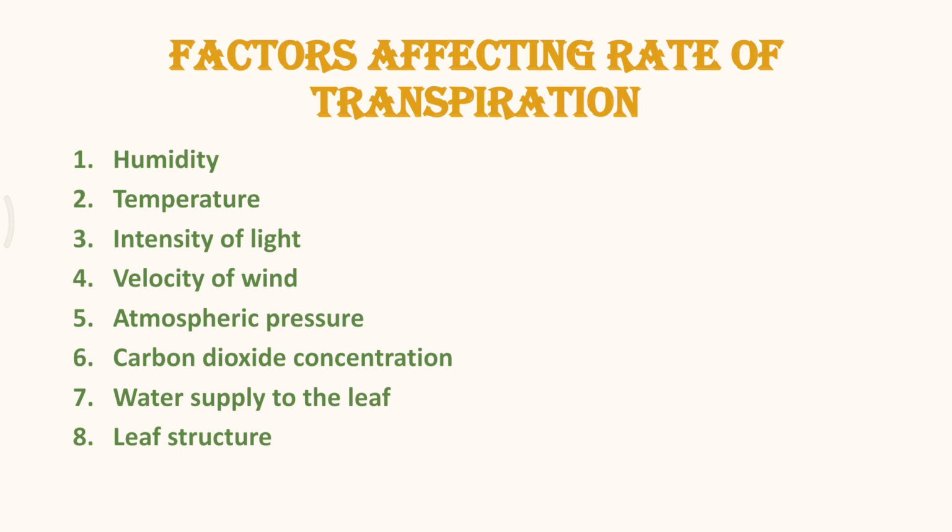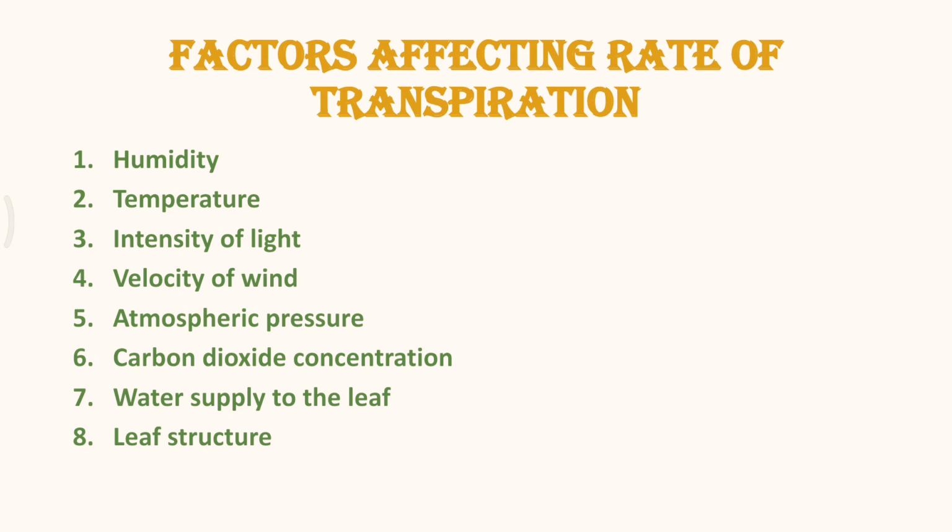Even the surface area of the leaf is sometimes reduced by small size of the leaves. That is also a very important factor for the rate of transpiration. And even the age of the plant is very important. If the plant is very old, then the leaves will be old, and the leaves will have very little stomatal aperture. As the plant becomes older, the rate of transpiration also tends to decrease.